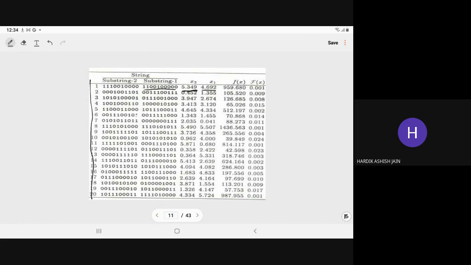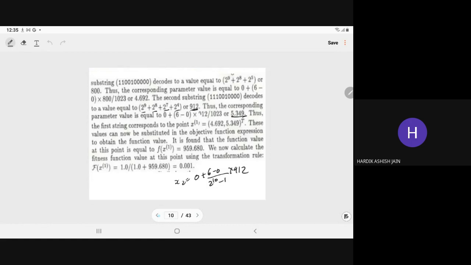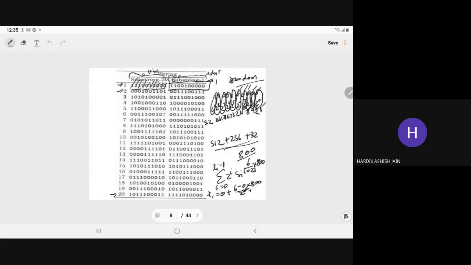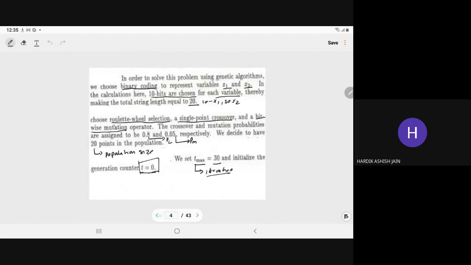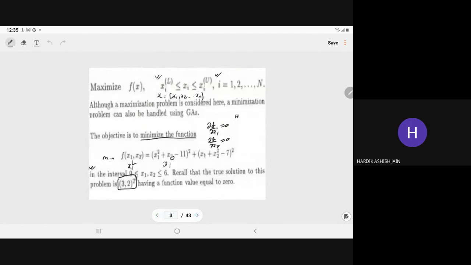Clear up to here? Any doubt up to x1, x2? Now, if we have the value of x1, x2, and put it in the given question, f(x1, x2) is (x1 square plus x2 minus 11) whole square plus (x1 plus x2 square minus 7) whole square.